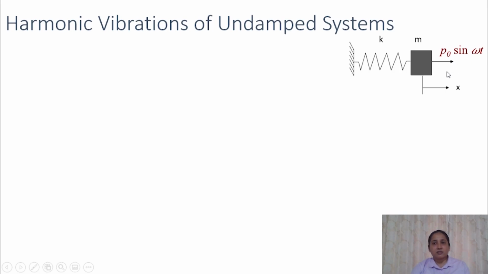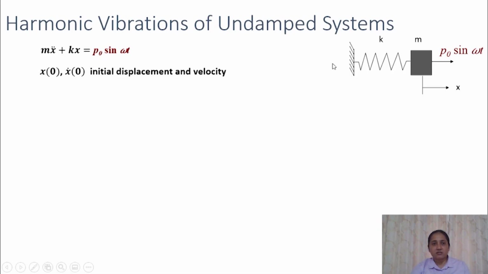Now let's write its equation of motion. The equation of motion of this system can be written as m x double dot, that is the mass and the acceleration of that mass, plus the stiffness of the system multiplied by its displacement x, and that will be equivalent to the force acting on the system, P naught sine omega t.